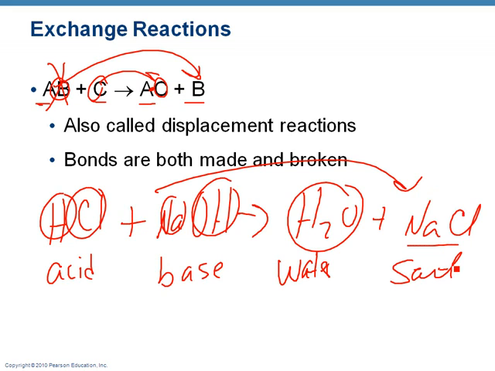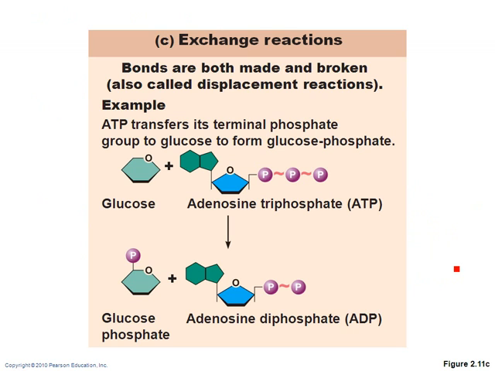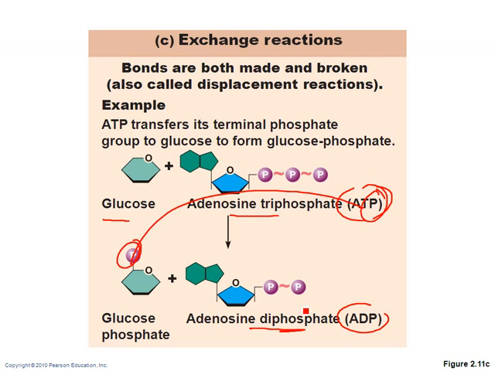So you can actually drink, if you put an acid and a base together, you wind up with a water and a salt, which is pretty cool. So again, that's an exchange reaction. You also see that when we talk about ATP. We're going to talk about that throughout the semester. When you put glucose and ATP together, basically what happens is this phosphate is transferred over to the glucose, and you wind up with something called adenosine diphosphate. It just has 2 phosphates. So you'll see these throughout the semester, these exchange reactions.